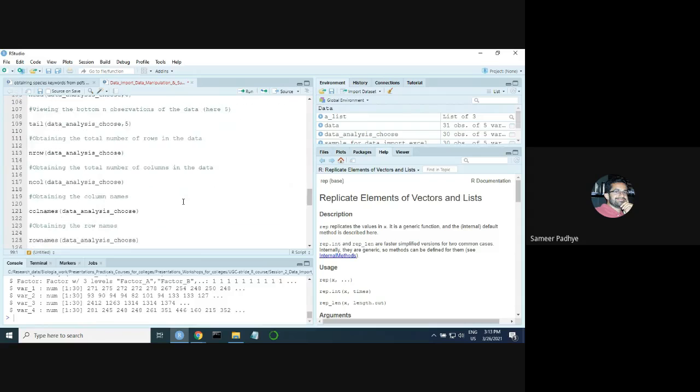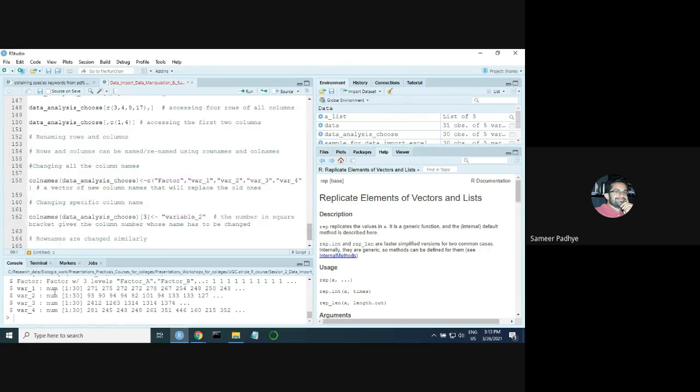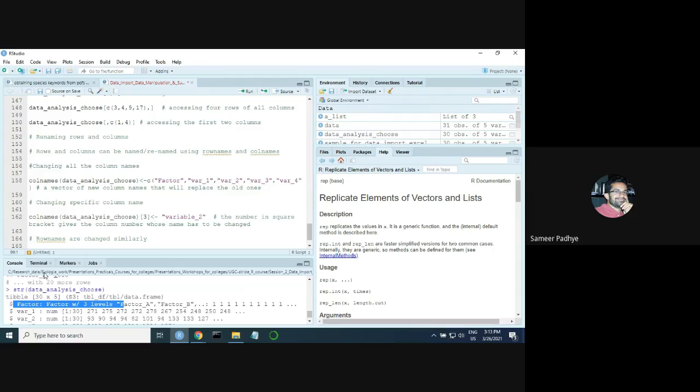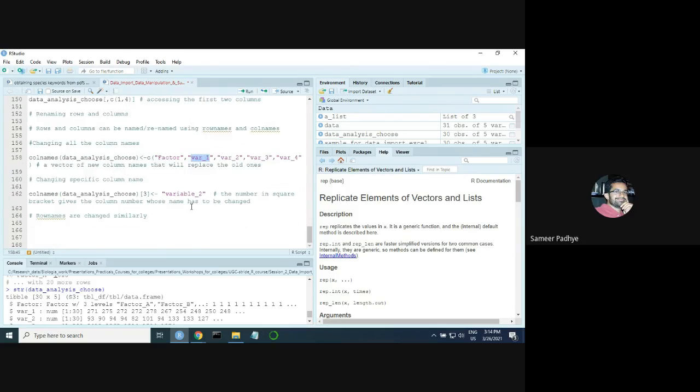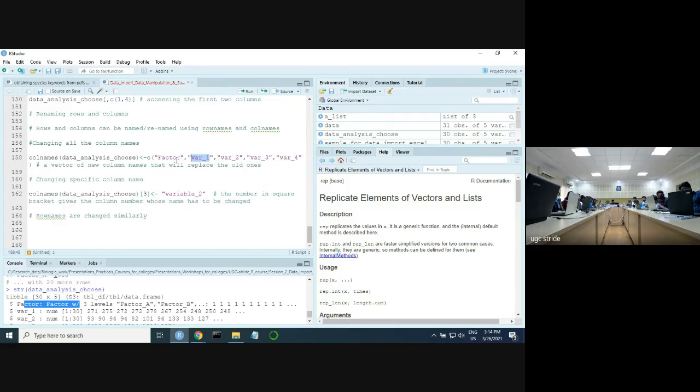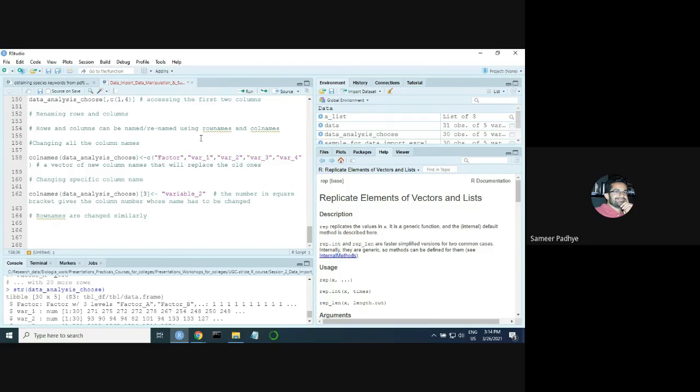Suppose this is our data, and the first column is named factor. Just think what will happen if you by mistake put var1 here and factor here. These names are going to get shuffled. And var1 is numeric and factor is factor data. So if you misplace the names and you want to carry out certain analysis, you won't be able to do that because this is not numerical data anymore. You simply made a mistake while naming the columns. Is this part clear? Any difficulties, any questions?